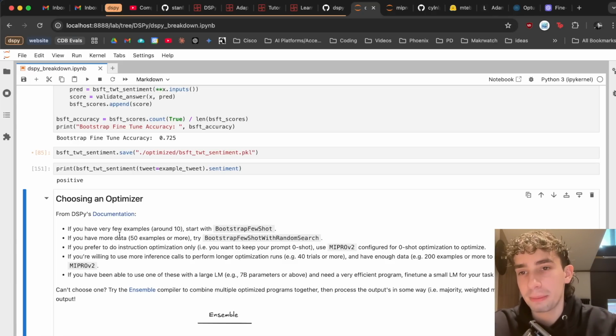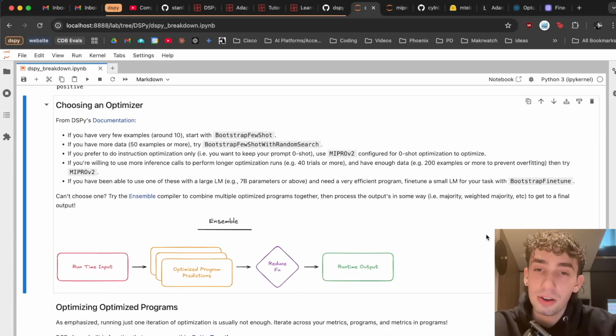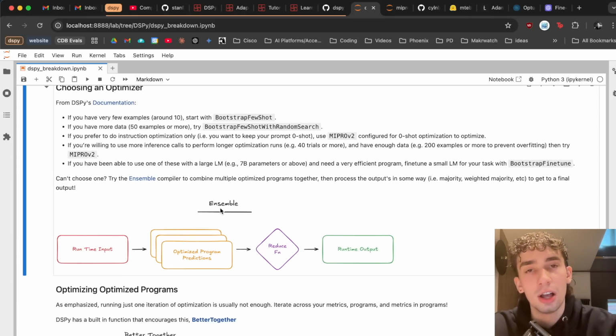Well, DSPy recommends that if you have few examples, like 10, start with Bootstrap Fewshot. If you have more, like 50 examples, try Bootstrap Fewshot with random search. If you want to do just instruction-only customization, you can do zero-shot MIPRO configured for zero-shot. If you want to use more inference calls and run longer optimizations, then just regular MIPRO v2 is good. And then, of course, if you've been using a large language model and need a very efficient program, try out Bootstrap Fine-Tune.